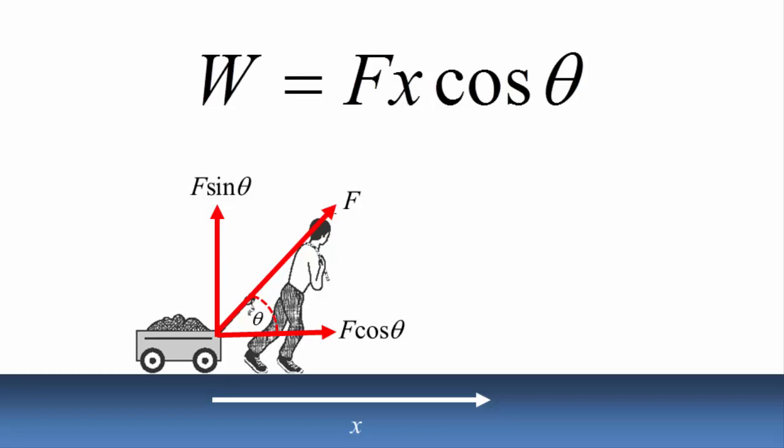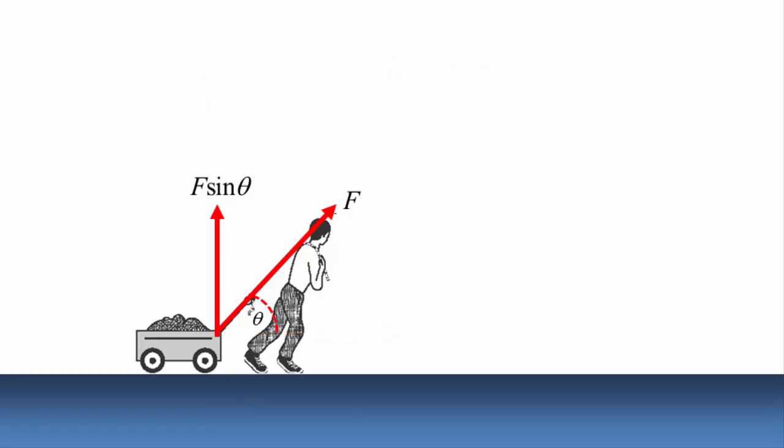So if the component of the force along the motion does the work, then what of the component of the force perpendicular to the motion? The vertical force, which is F sine theta, acts to lift the cart upwards and opposes the weight of the cart. If the weight of the cart is heavier than the vertical upward force, then the cart would not rise. The difference between the weight and the vertical force is compensated by the normal force.